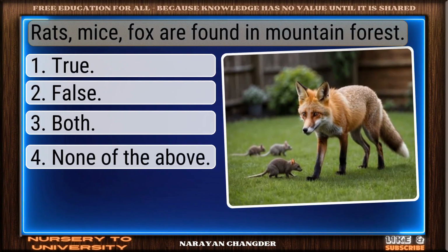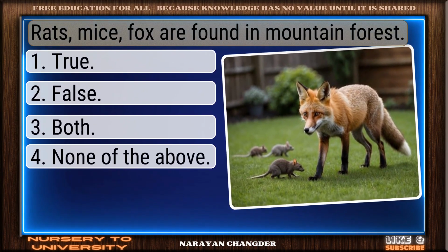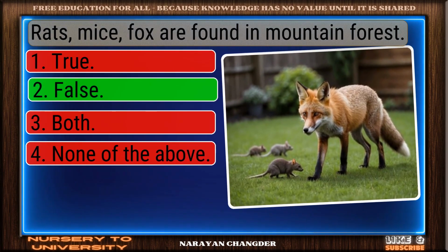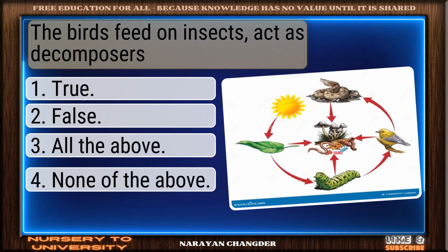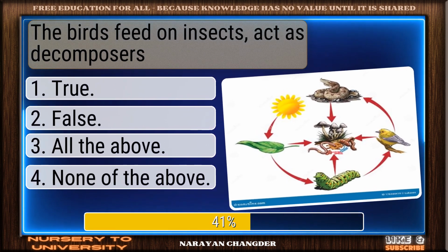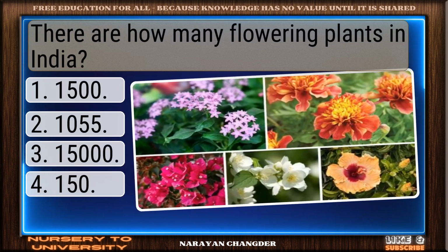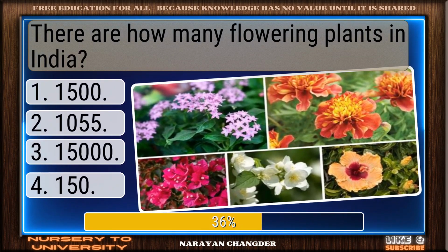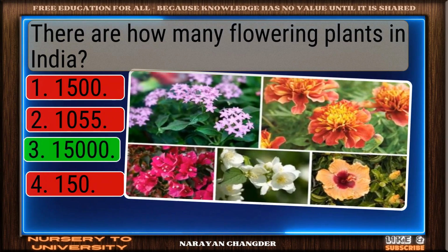Question number 217. Rats, mice, fox are found in mountain forest. Solid response. False is a valid choice. Question number 218. The birds feed on insects, act as decomposers. Valid point. True is true. Question number 219. There are how many flowering plants in India? Great thinking. 15,000 is the right choice.